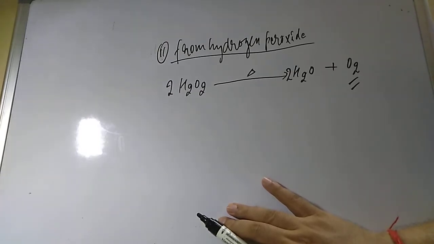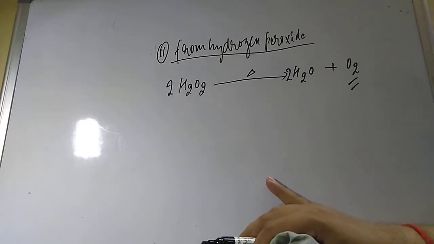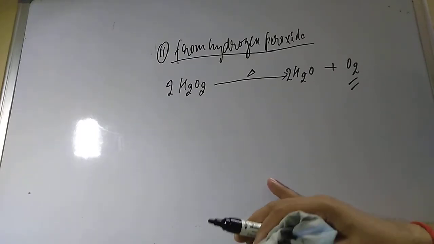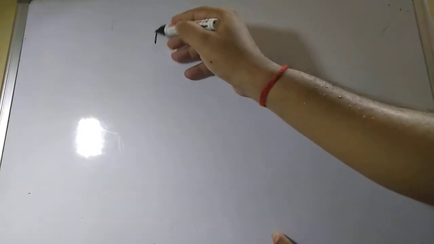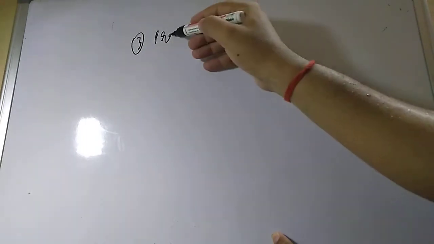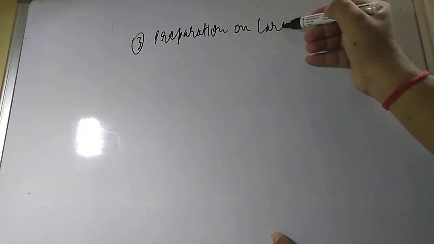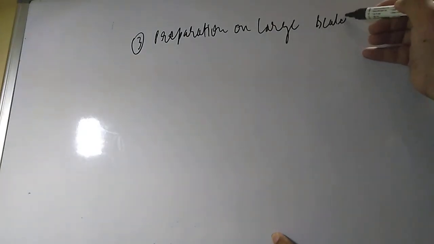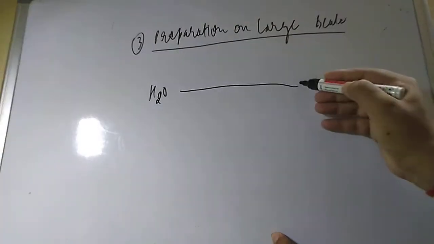Now what is the industrial method, and how to get it on a large scale? If you want to get it on a large scale, we can do electrolysis of water, which we studied in the 11th standard in the chapter on dihydrogen, preparation on large scale. The third method is preparation on large scale. How to prepare on large scale? Take H2O and do the electrolysis.